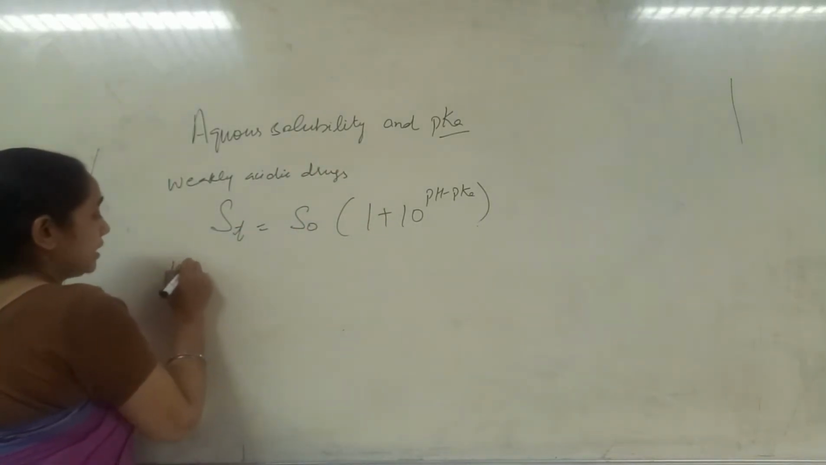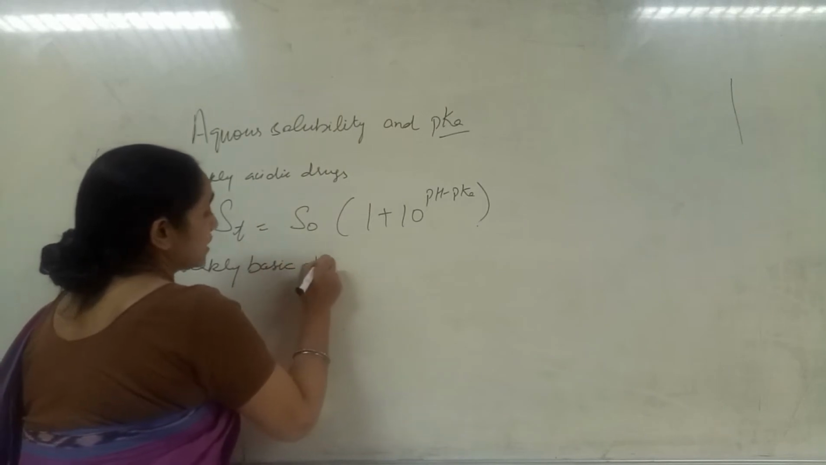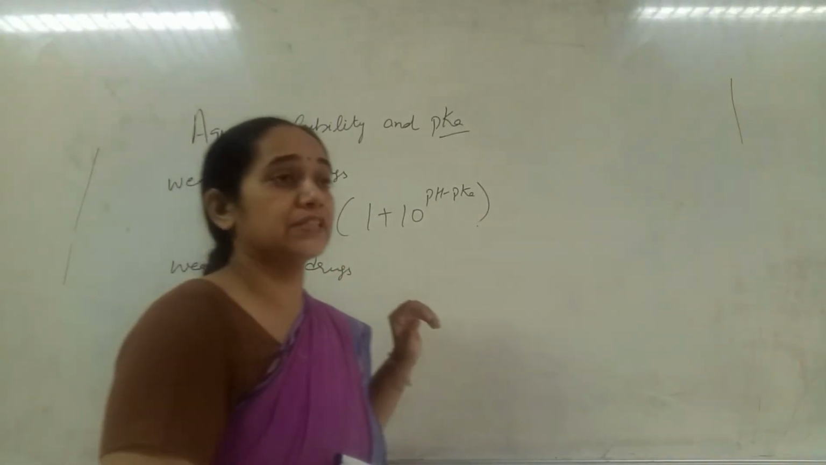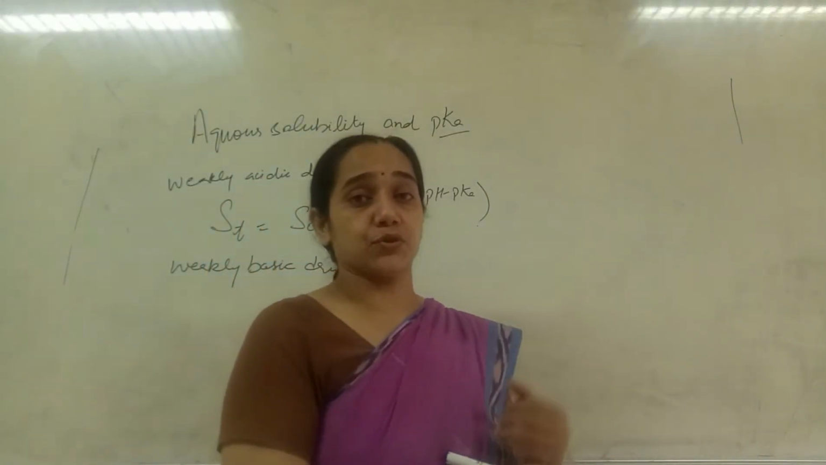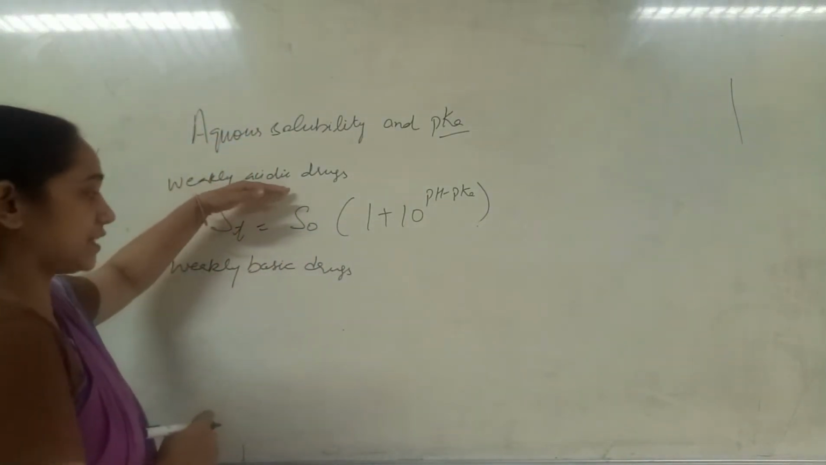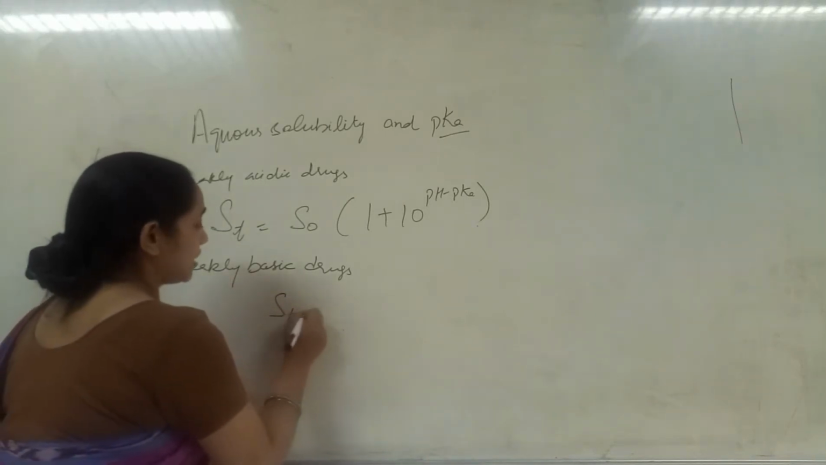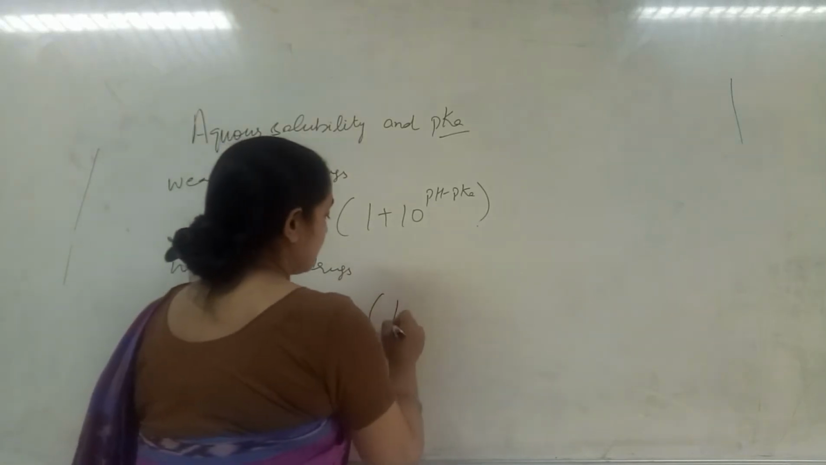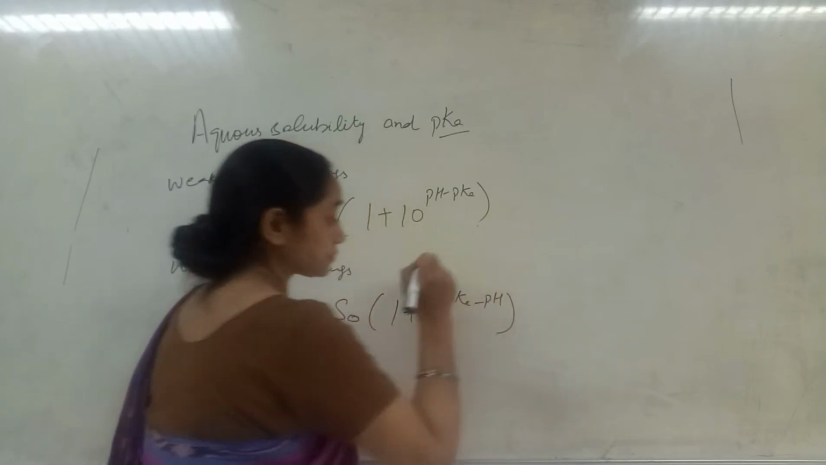However, for weakly basic drugs, since most of the drugs fall into the category of either weakly acidic or weakly basic, and we have only very few drugs which are strongly acidic and strongly basic, these weakly basic drugs are given by a different formula. For that, the total solubility is given by 1 plus 10 raised to the power pKa minus pH.